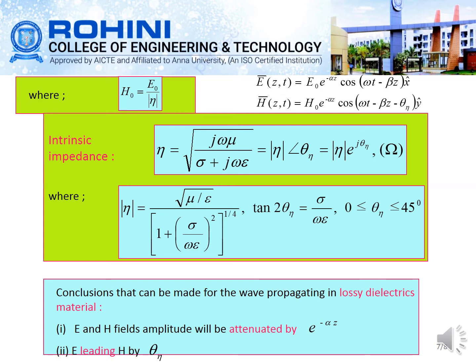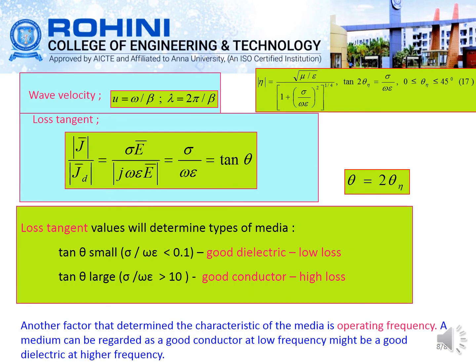From these conclusions, a wave propagating in a lossy dielectric will have the electric field and magnetic field amplitudes attenuated by e power minus alpha z, and the electric field will lead the magnetic field by theta eta. From this we can find the wave velocity and the loss tangent.